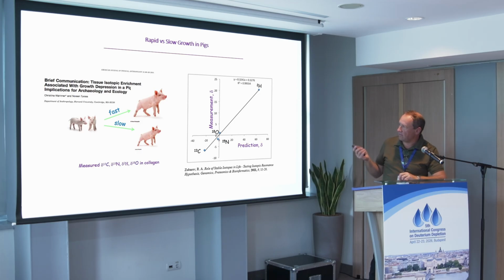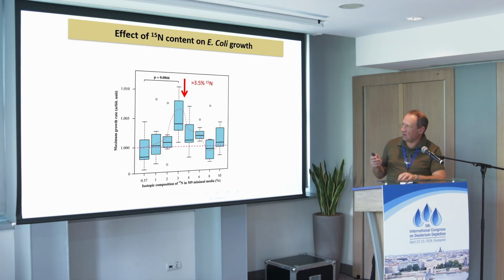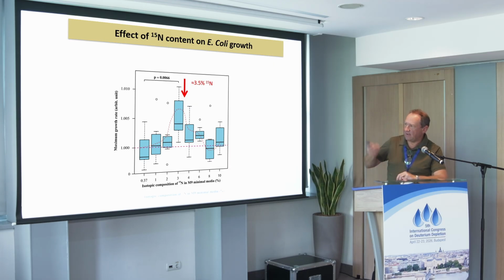And the correlation between the prediction and the measurement was embarrassingly good. So we realized that we're doing something right. It took us some time to publish a paper where we did experimental verification of this hypothesis. And we made a number of predictions and then verified them. And one of the predictions was that at 3.5% nitrogen-15, which is about 10 times more than normally, you would have a faster growth of the cells. And that's what we saw.